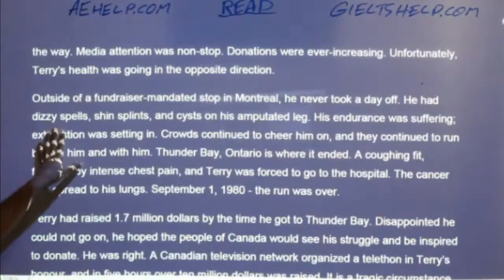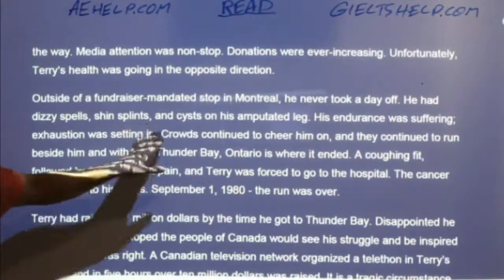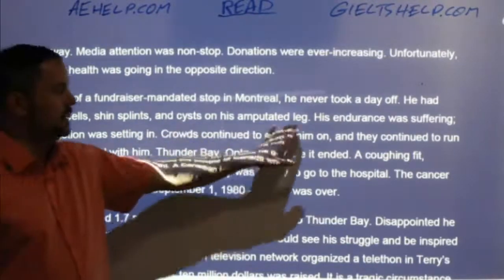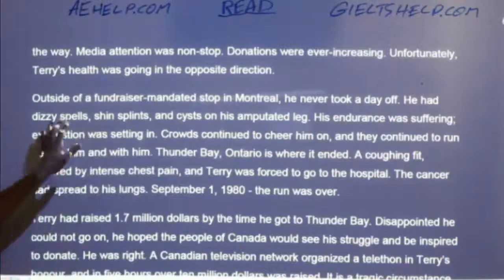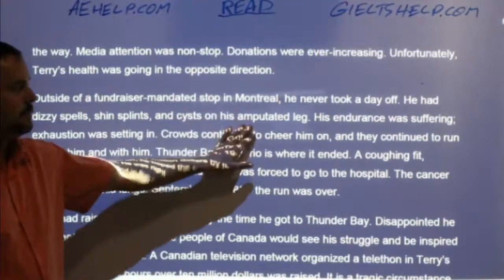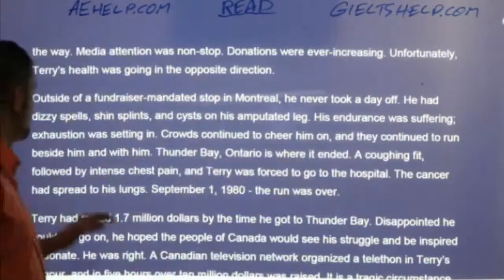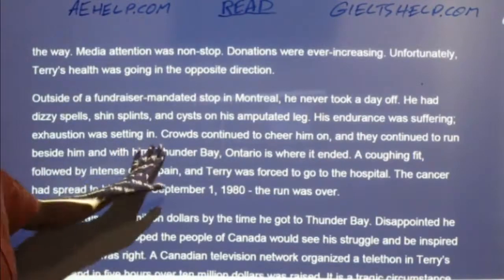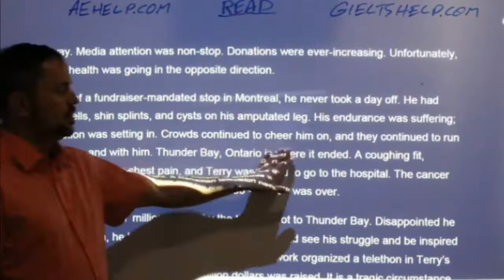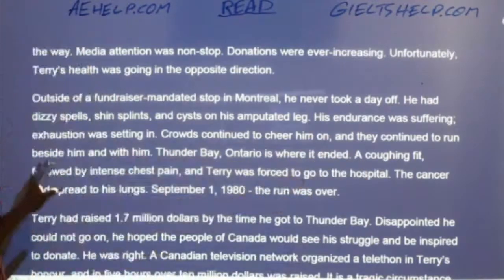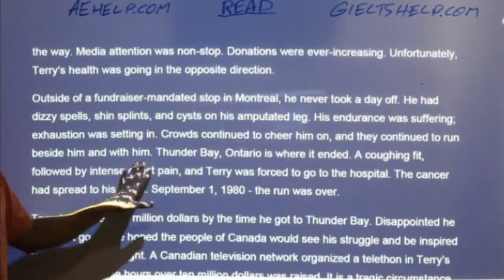Outside of a fundraiser mandated stop in Montreal, he never took a day off. He had dizzy spells, shin splints, and cysts on his amputated leg. So these are symptoms. Okay, I'm keeping that in mind. His endurance was suffering, exhaustion was setting in. Crowds continued to cheer him on, and they continued to run beside him and with him.